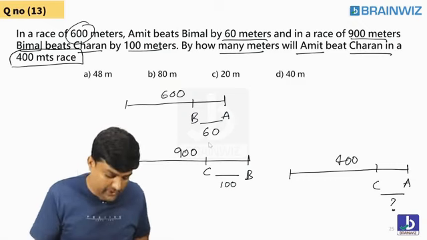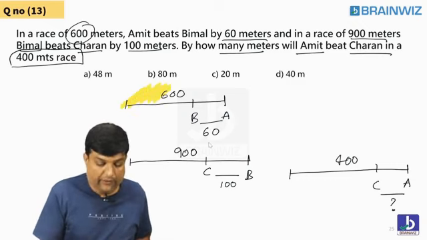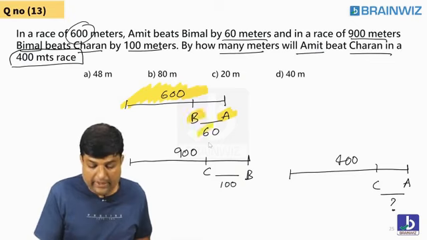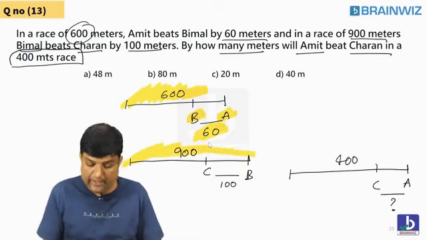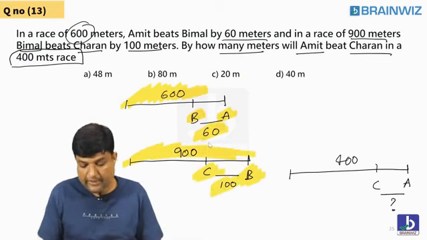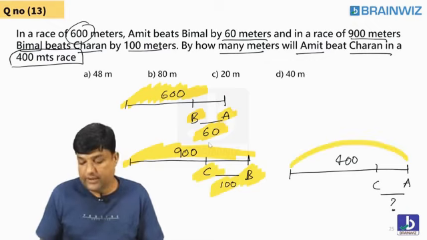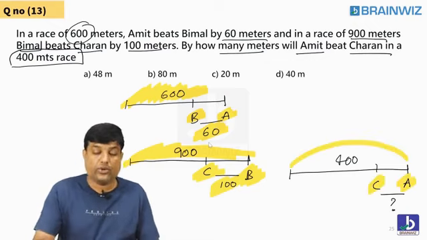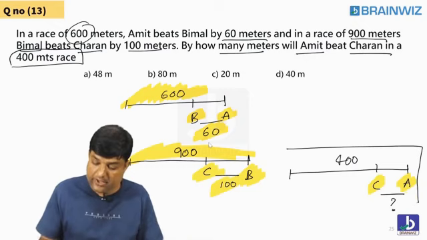In the first race of 600 meter, Amit beats Bimal by 60. In the second race of 900 meter, Bimal beats Charan by 100. My question is, in a race of 400 meter, Amit beats Charan by how much? So students, for getting the answer to this question, what ratio do you want?